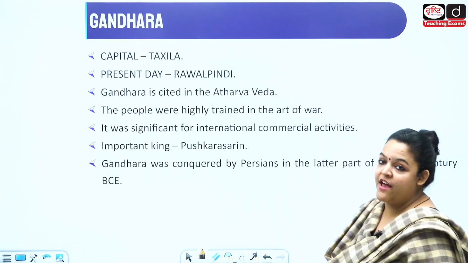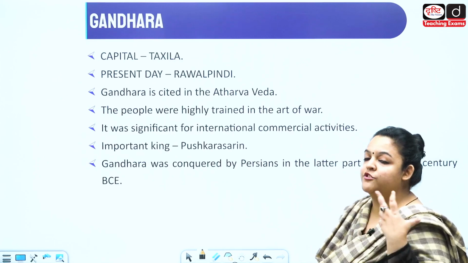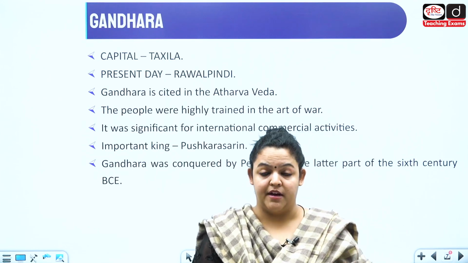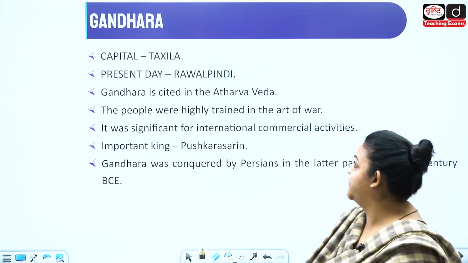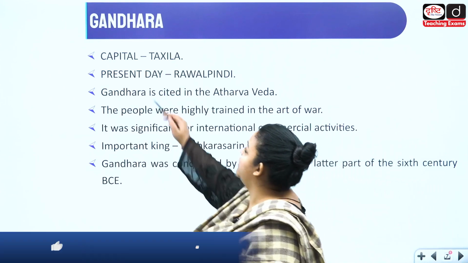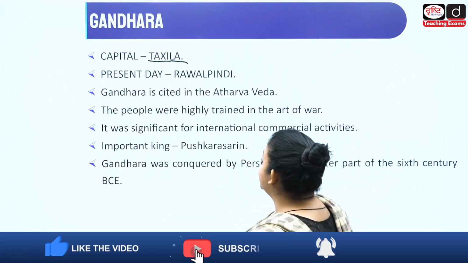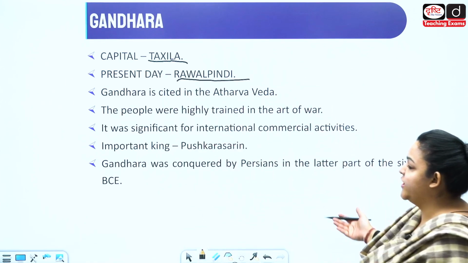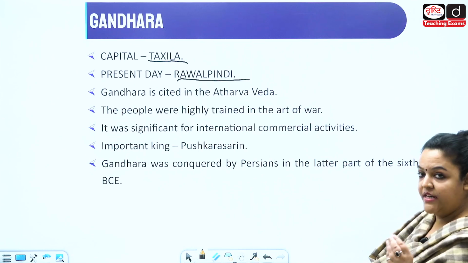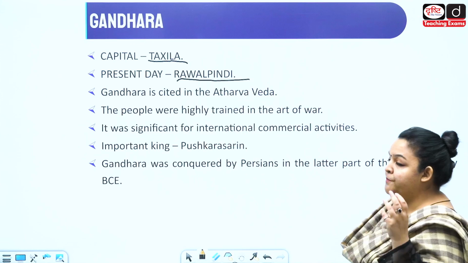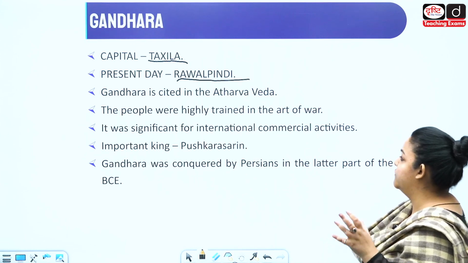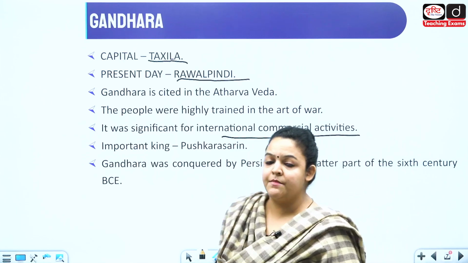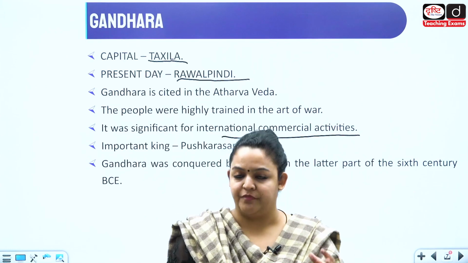Okay, next what we have is Gandhar. I'm sure you will be able to remember Gandhar through a lot of references that we have found in the Mahabharata. Gandhari actually belonged to this place. The capital was Takshashila, and present day it is located in Rawalpindi. Now you can see there are various features here. Gandhar has been cited in Atharva Ved. The people of Gandhar were highly trained in the art of war. It is significant for international commercial activity, obviously because it is linking India to Central Asia.